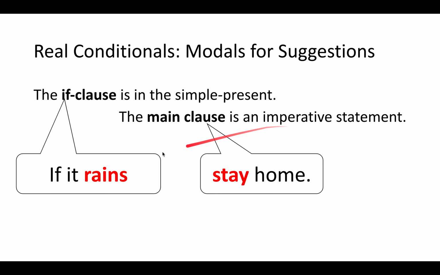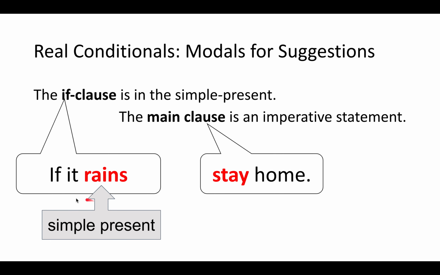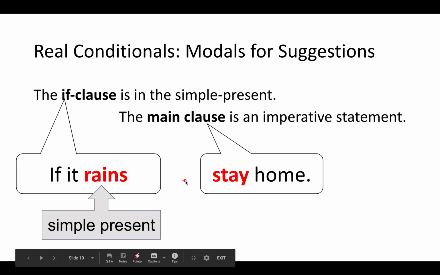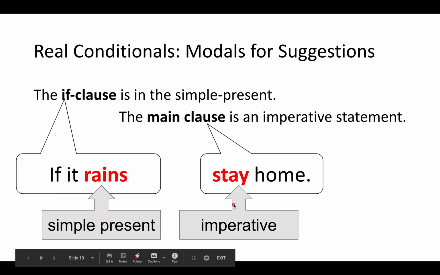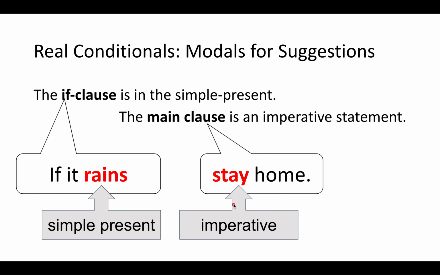So, for example, if it rains, stay home. My if clause is in the simple present, if it rains, and my main clause, stay home, is an imperative. Stay home. That's the imperative form. It has no noun.